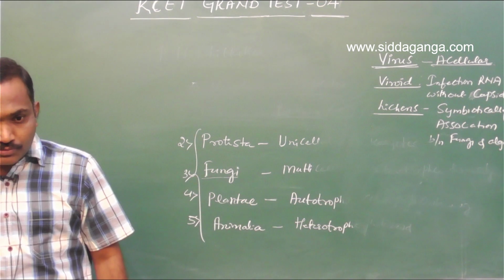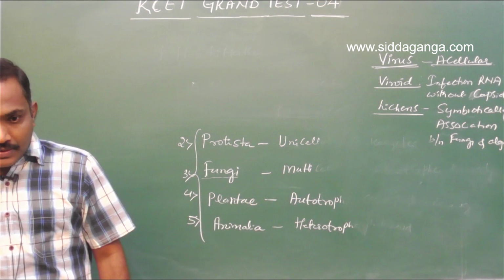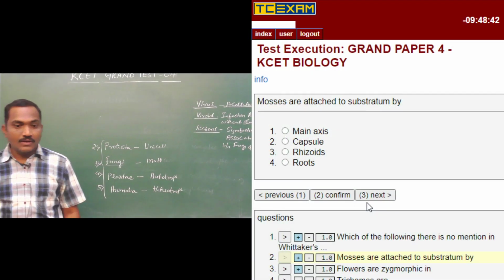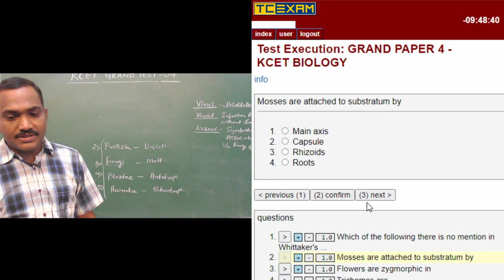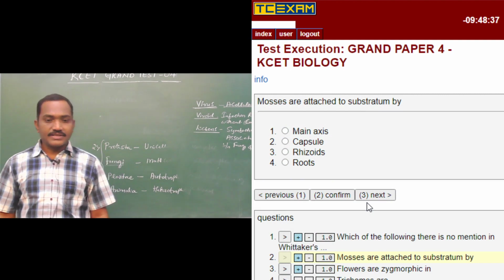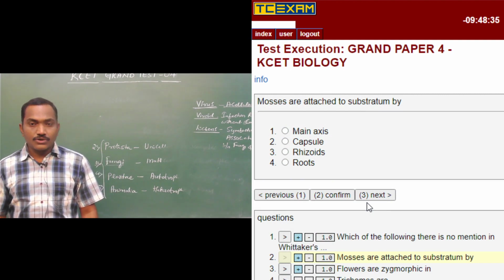Okay, next, moving on to question number 2. Mosses are attached to the substratum by main axis, capsule, rhizoids, or roots. Well,